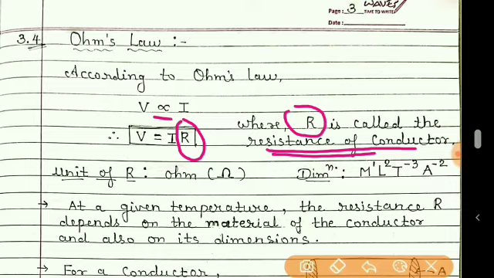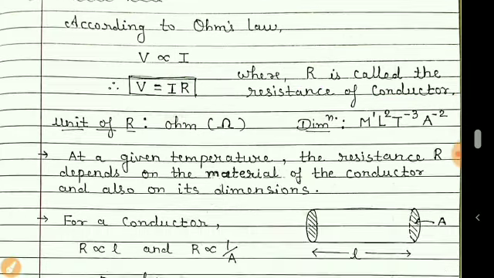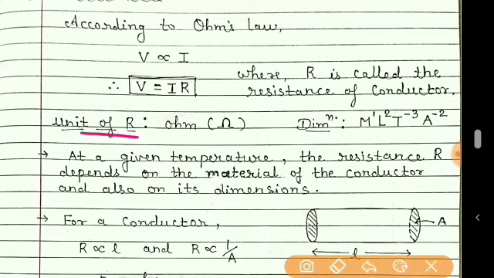Now resistance means it is the property to oppose the flow of electrons or any charged particles. Now the unit of resistance R is ohm, named after the scientist only, and the symbol is omega. This symbol is omega, or you can simply say it as ohm.